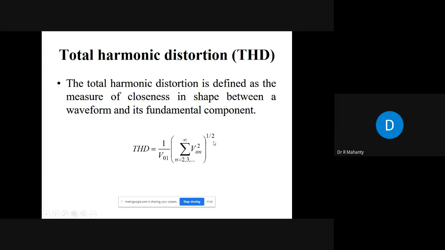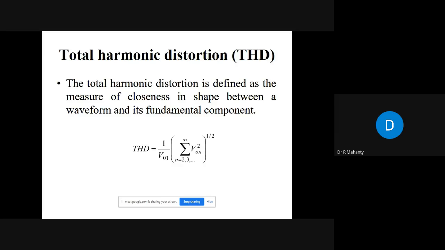And here, in case the even harmonics will not be there, only the odd harmonics will be there. So this will be n equal to 3, 5, 7, like that. If it is a three-phase system, in that case, the third harmonic will not be there. It will be 5, 7, like that. Okay.